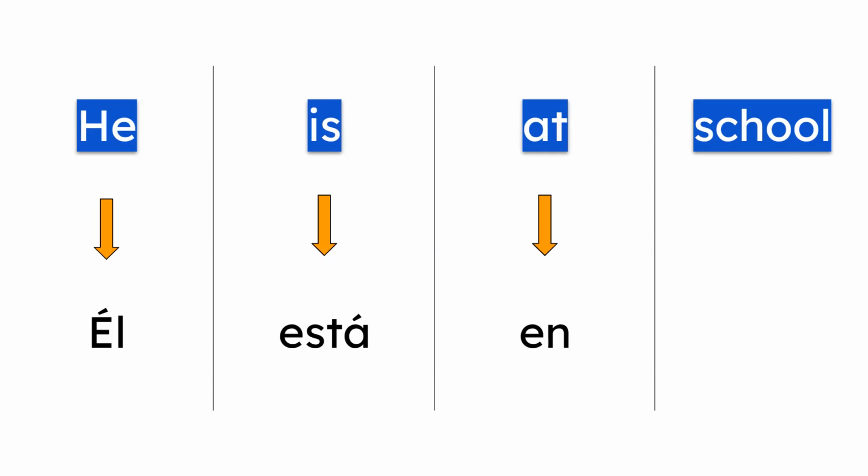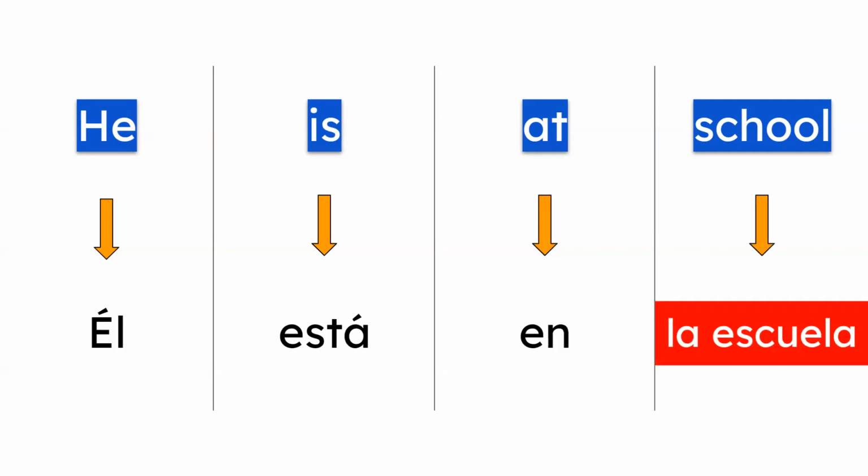But unlike English, in Spanish it is necessary. So school is escuela, it's a feminine noun, and we should use the, but for the feminine form, and that would be la. Él está en la escuela.